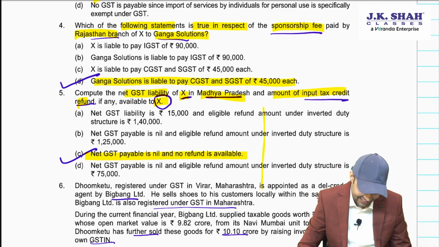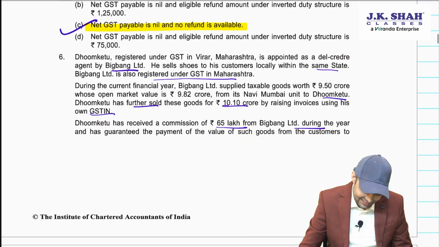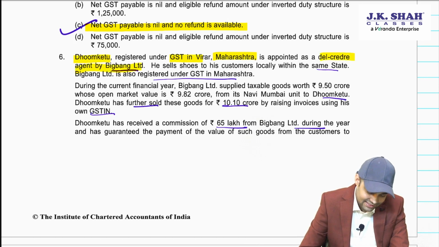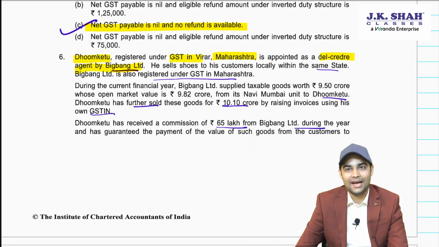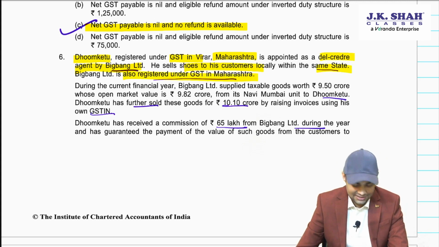Okay, let's take it forward. Let's see further. Dhumketu, registered under GST in Virar, Maharashtra, is appointed as a Del Credere agent of Big Bang Limited. He sells shoes to his customers within the same state. Big Bang is also registered under GST in Maharashtra.